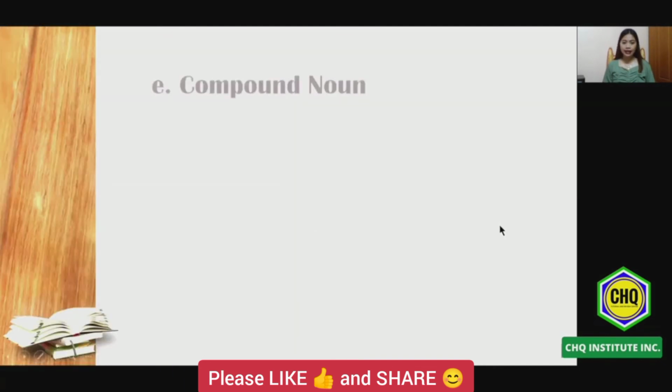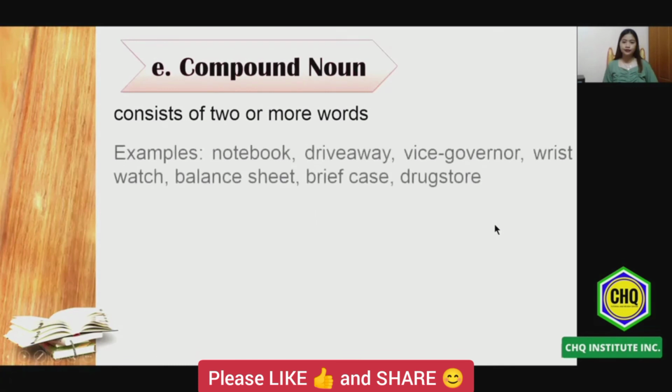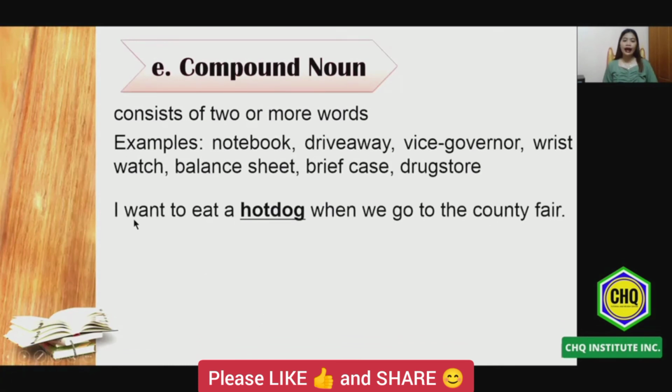I have here an example of compound noun. Okay. Again, sabi ko kanina, when we say compound noun, dalawang salita na magkaiba ang kahulugan pero pinagsama. At kapag pinagsama, yung bagong nabuong word nagkakaroon ng ibang meaning. Say, for example, I want to eat a hot dog when we go to the county fair. So hot dog is two different words combined together.